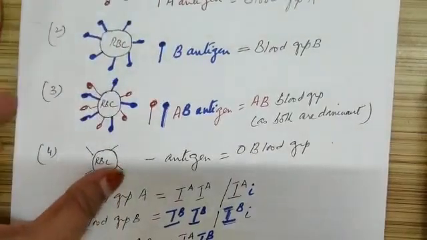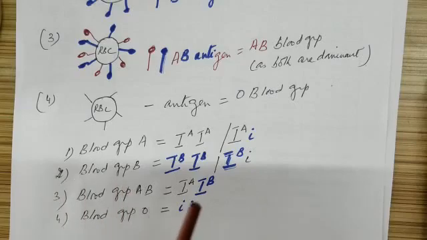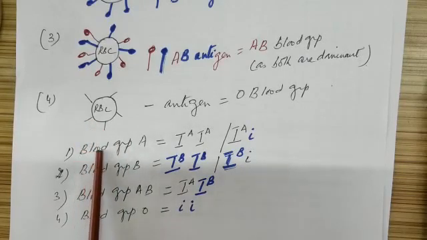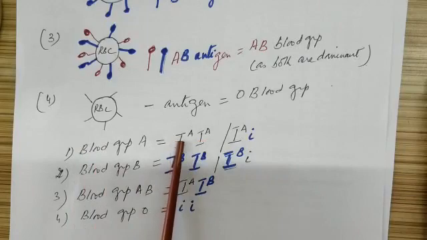Okay, now once again, keeping in mind the inheritance pattern of the monohybrid and the dihybrid crosses, if you remember, a tall plant can be homozygous tall or heterozygous tall. So in the same way, a person who is having blood group A can be homozygous A. This I is the gene represented by immunoglobulin.